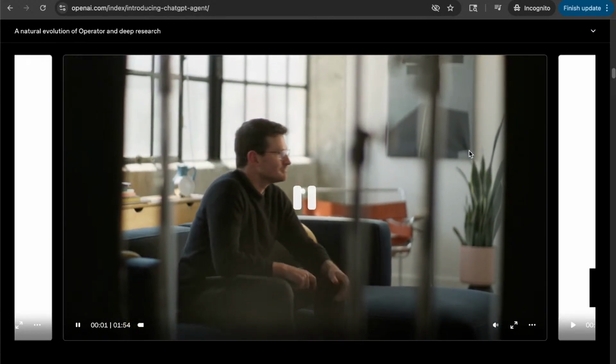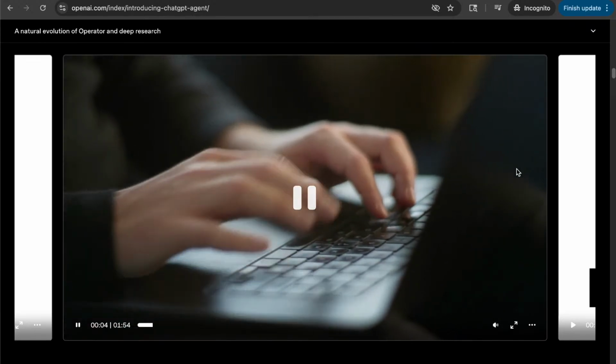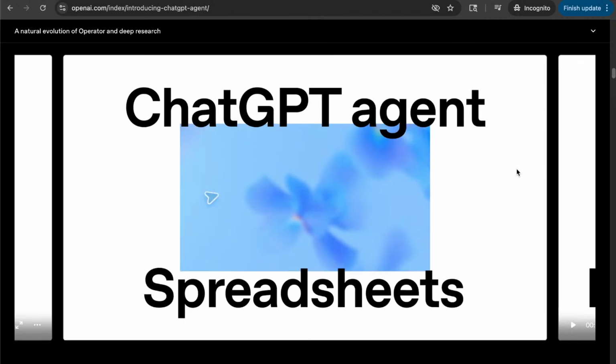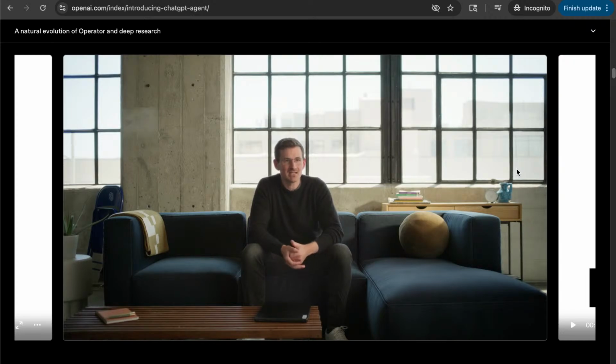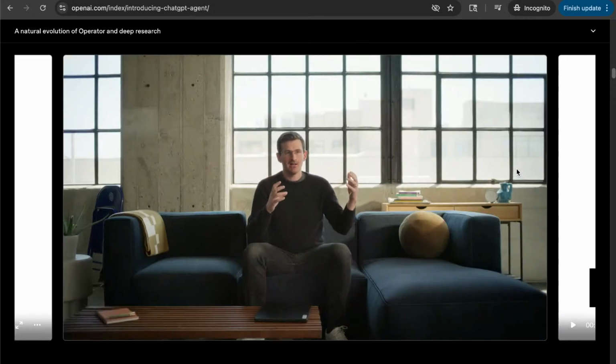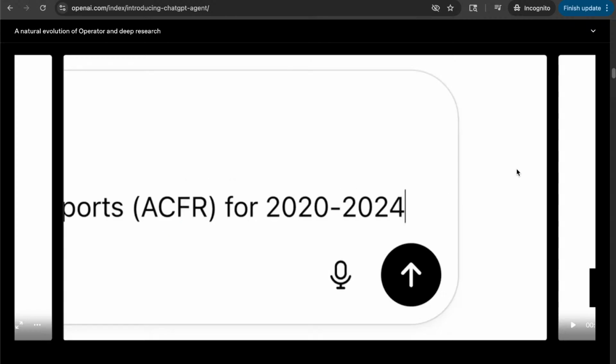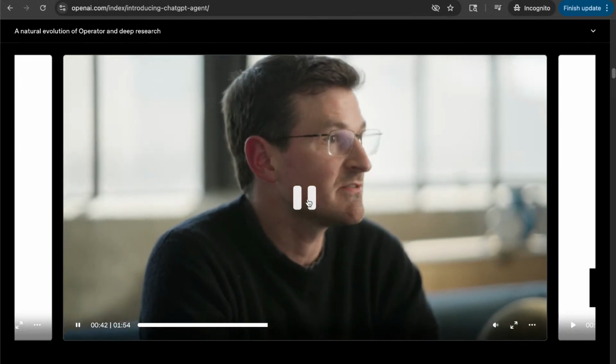It may be a while for the whole world to evolve to an AI agent-centric worldview, and so I think we should do what we can to meet the world where it's at. My name is John. I work on the deep research and agents teams at OpenAI. One great use case that comes up a lot is you have some kind of budget file, and whenever you do that, it's kind of a pain. It takes maybe 4 to 8 hours, and that's kind of your day. I'm going to show you an example where the agent sources information on the city of San Francisco's annual budget, expenses, and revenues for the past 5 years, and it's going to compile that all into one nicely formatted spreadsheet.